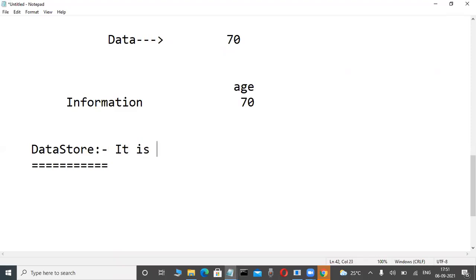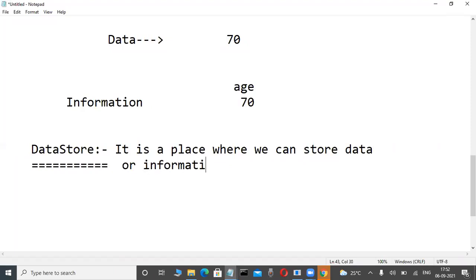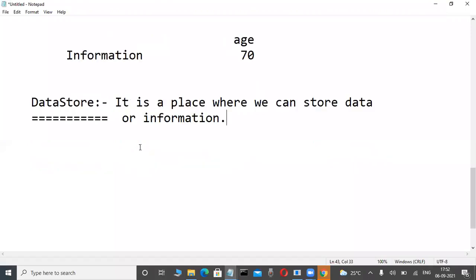It is a place where we can store data or information.